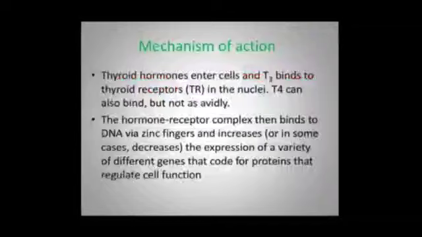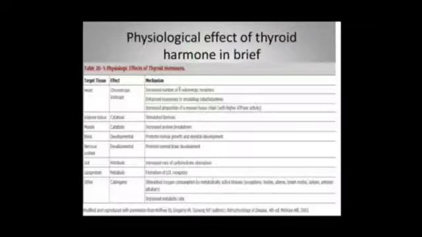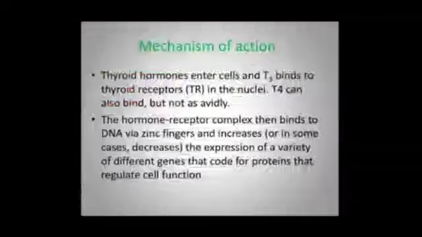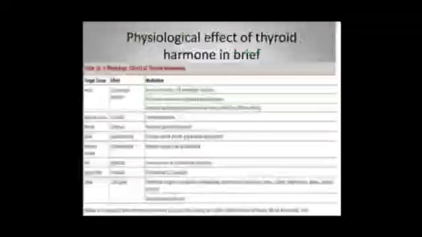What is the mechanism of action? Thyroid hormones enter the cell and T3 binds to thyroid receptors in the nuclei. T4 can also bind, but not as avidly. The hormone receptor complex then binds to DNA via zinc fingers and increases the expression of a variety of different genes that code for proteins that regulate cell function.